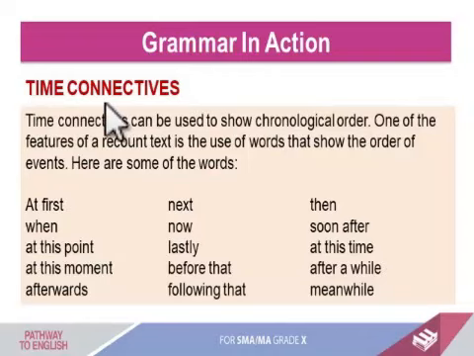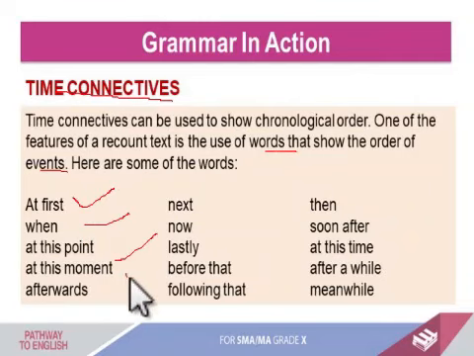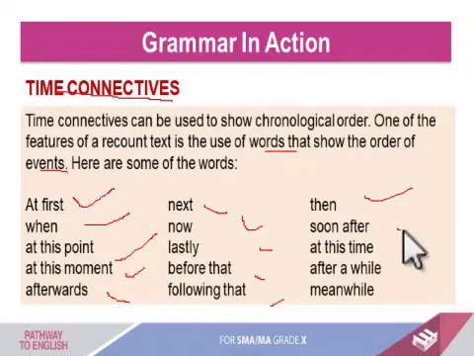After simple past tense, we will use time connectives. Time connectives here can be used to show chronological order. One of the features of recount text is the use of words that show the order of events. Here are some of the words. Like I told you, you will tell about some events, so you will put a time connective at the beginning of the paragraph. For example, at first, when, at this point, at this moment, afterwards, next, now, lastly, before that, following that, then, soon after, at this time, after a while, and meanwhile.